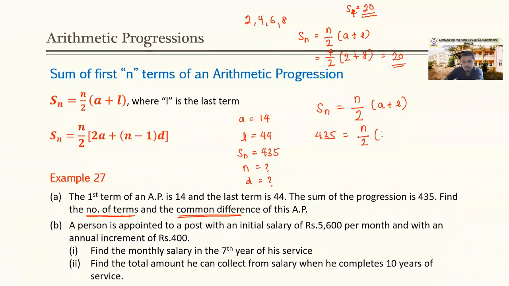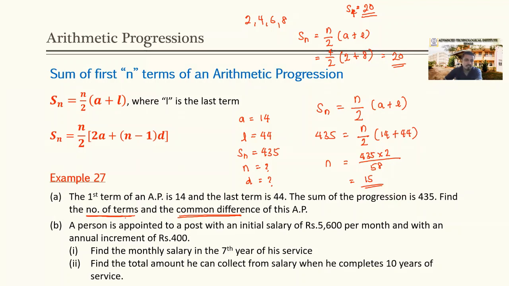The value of a is 14, the value of l is 44. So what should be the value of n? n should be 435 into 2 over 58. That should be 15.